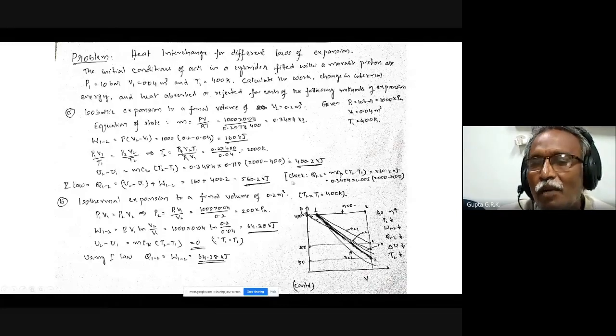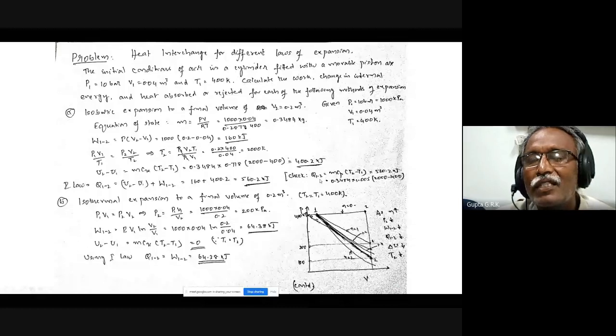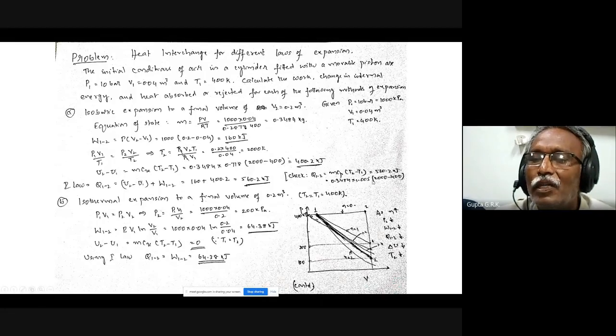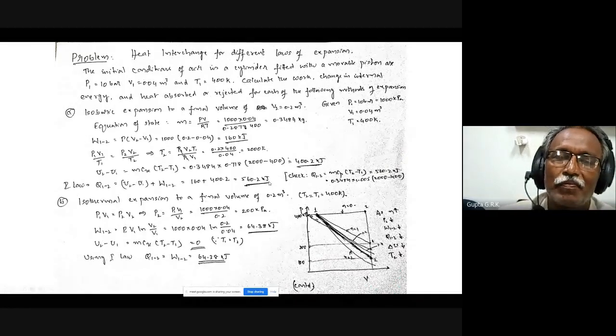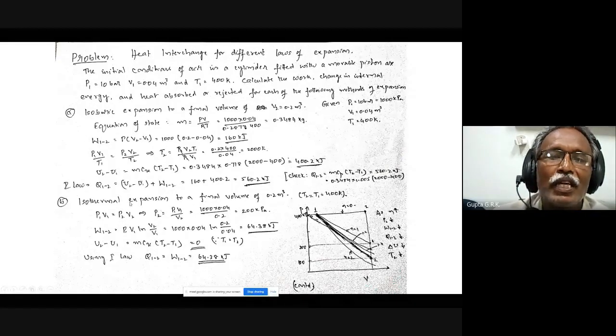This can be directly obtained also, because for a constant pressure process, Q12 is also mCp into T2 minus T1. So m you know, Cp is 1.005, and if I substitute T2 minus T1, you will get the same value. So this is a check. And that is the first one, the isobaric process, which I calculated.